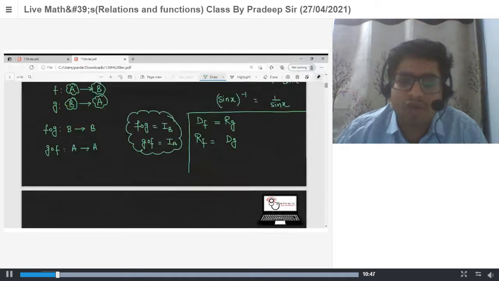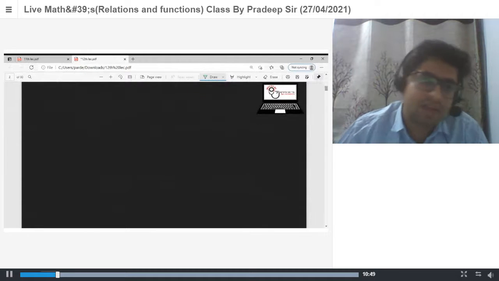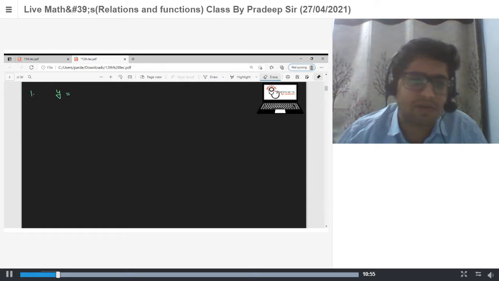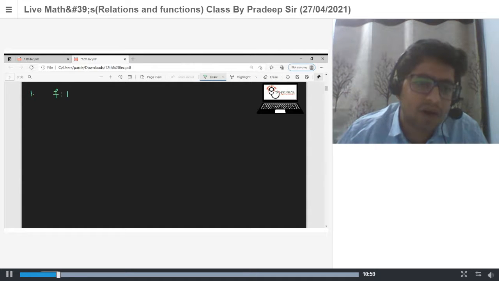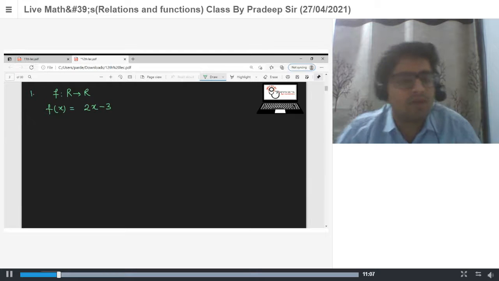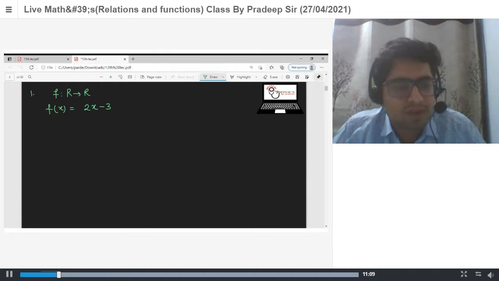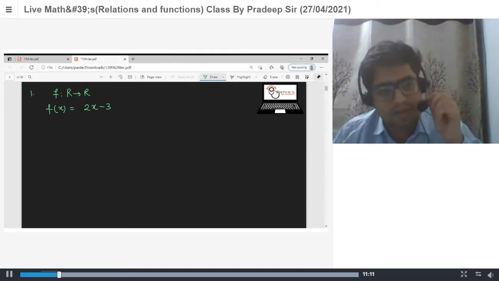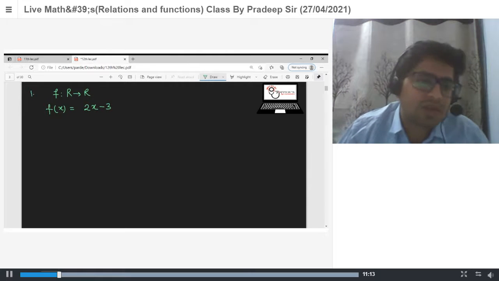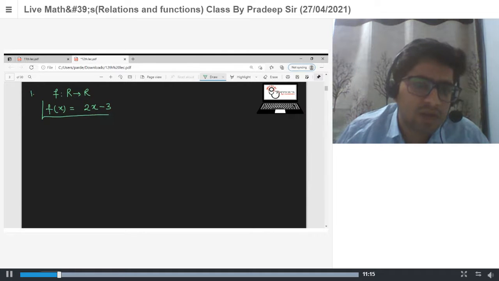The question is how to find the inverse of a given function. Let's say this is f(x). Let's say f is a function from R to R defined by f(x) = 2x - 3. Now find the inverse of this function if it exists. A function is invertible when it is one-one and onto.